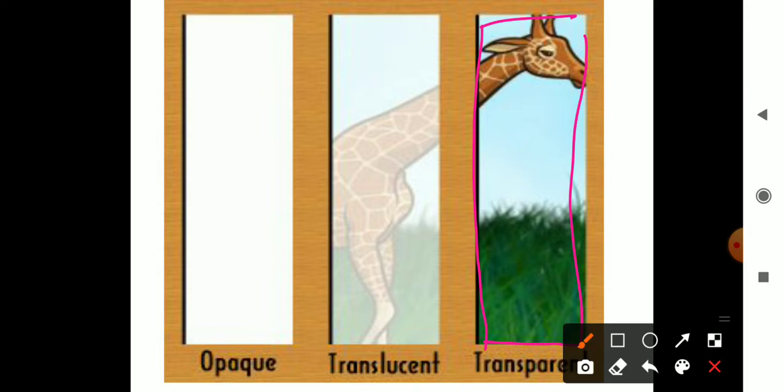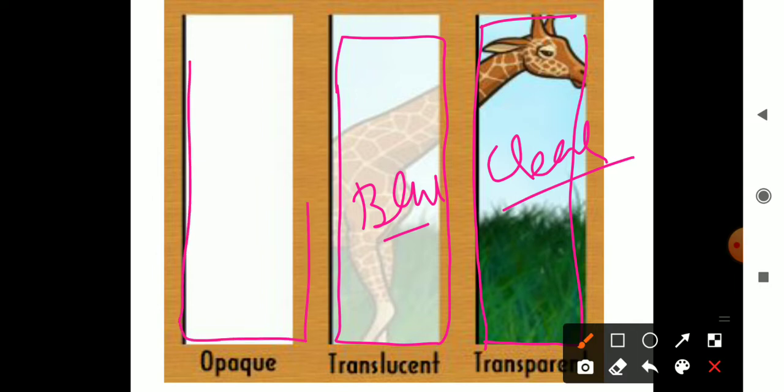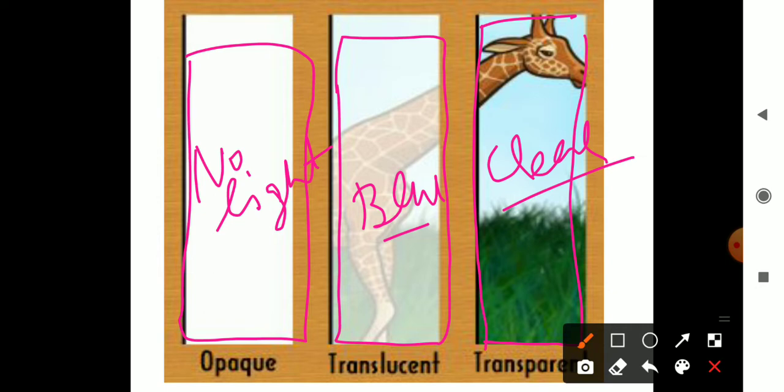Now, in the case of translucent objects, some light will pass and some will not. That is why the image is blurred. A blurred image is formed. But in the case of transparent objects, a clear image is formed. But in the case of opaque objects, no light will pass. So these are called opaque objects.